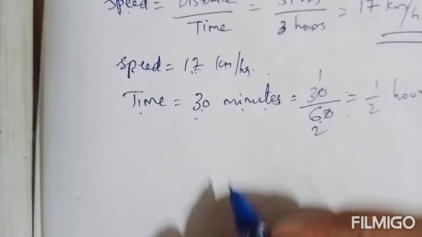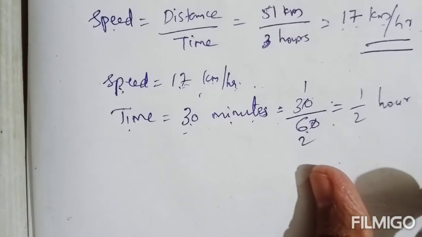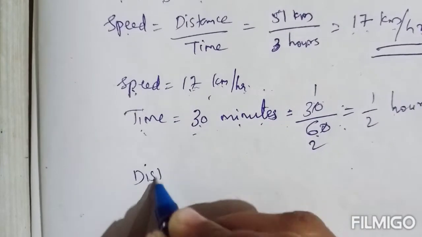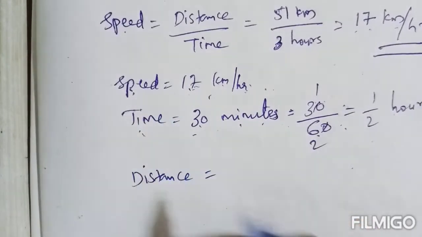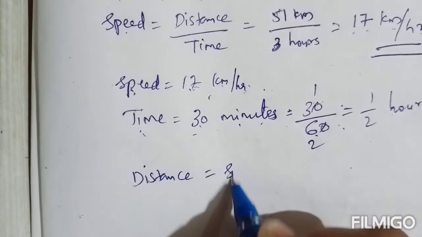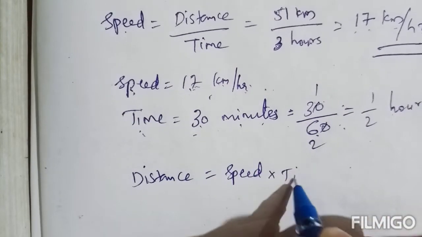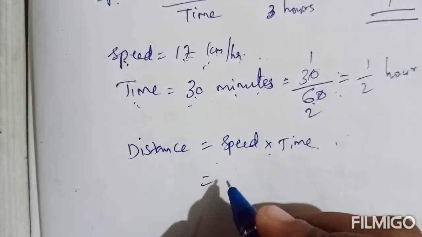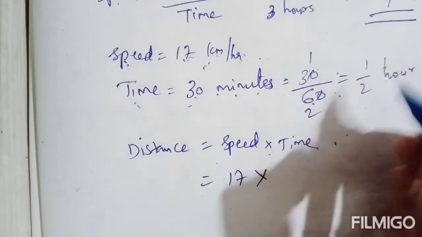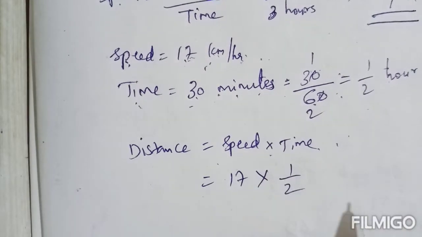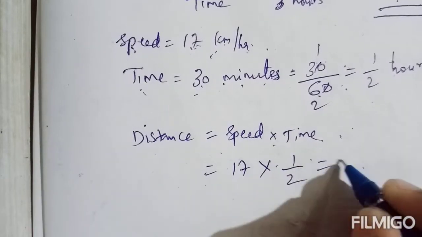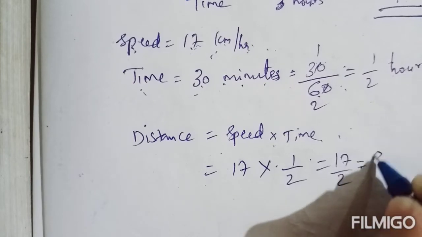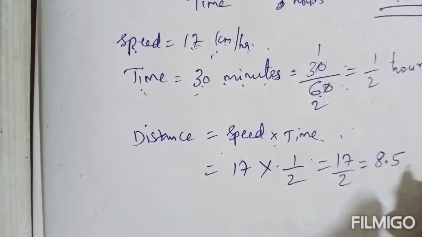So speed equal to 17 km per hour, time equal to 1/2 hour. Now we can find the distance. If speed and time are given, distance equals speed into time. Speed into time you will get the distance. So speed is 17 into time 1/2. 17 into 1 is 17, so 17/2, that is 8.5.